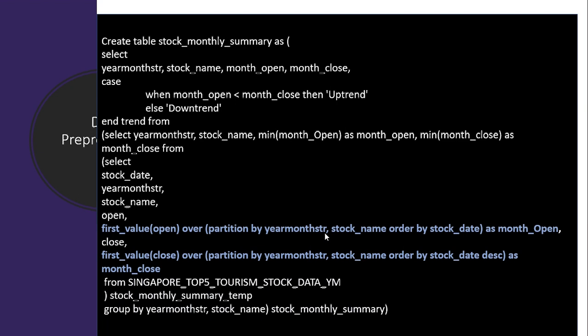So all the days' data is now partitioned by year month, and based on this I can query the first value of the month ordered by stock date. By ordering this stock date descending, the first value would be the last value. So I want to get the last value of the close date. This gives me the opening price of the month and the closing price of the month, and by comparing these two, I can tell whether the price has been on an uptrend or downtrend for that month. So that's the pre-processing that we have to do for the stock price.